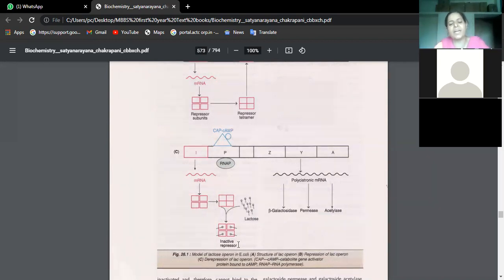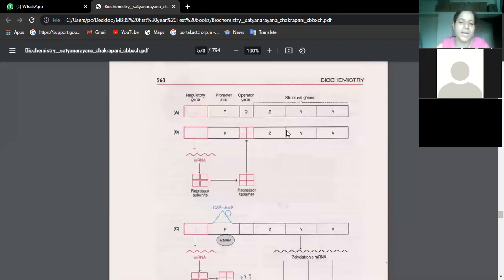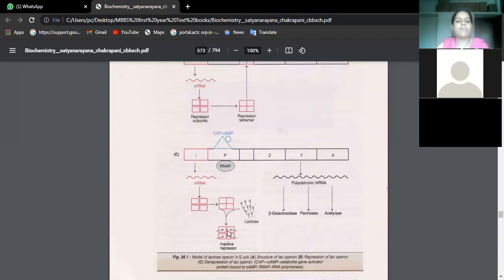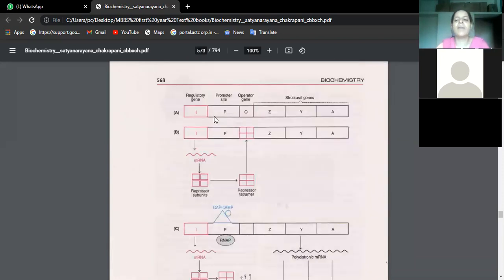Little complicated and twisted, but you have to understand this better in order to write whatever is theoretically given there. So I will just repeat the structure of Lac Operon. That means we are now studying the genetic makeup of E. coli. In the genes of E. coli, you are finding regulatory, promoter, operator genes. The same operator gene is further acted upon by this mRNA, that is repressor subunits, which are transformed into tetramer.